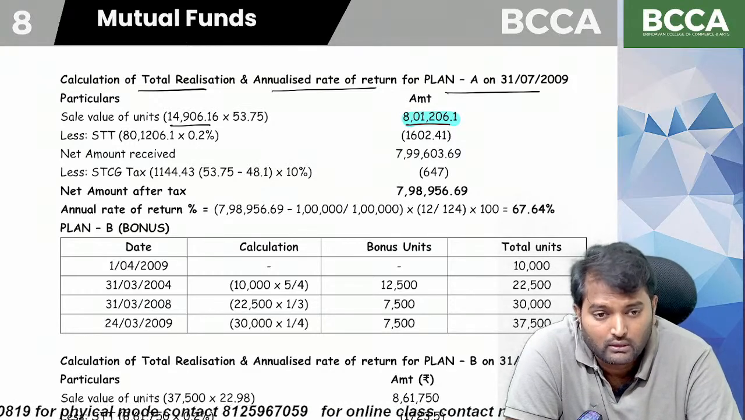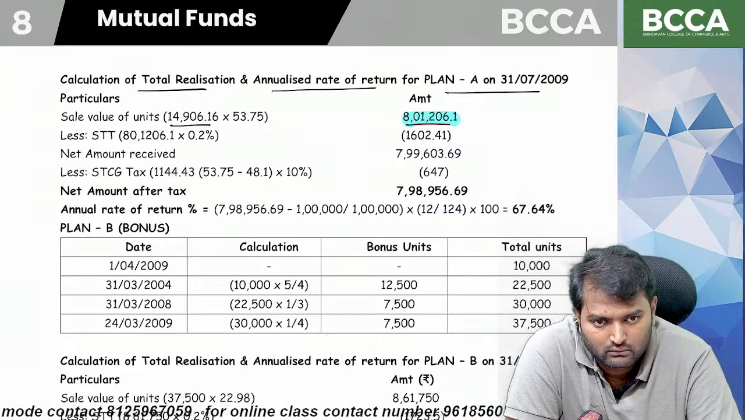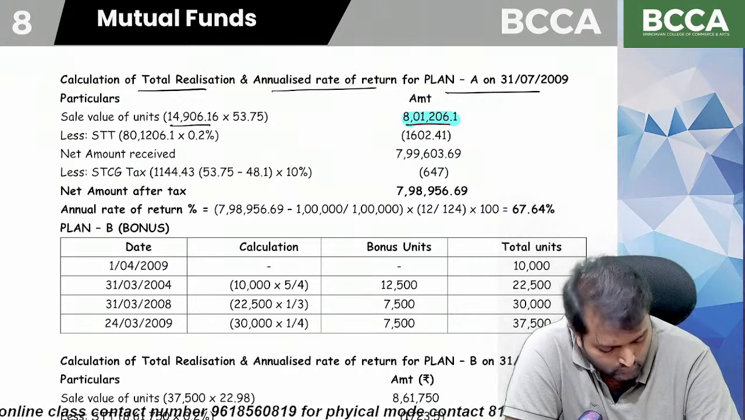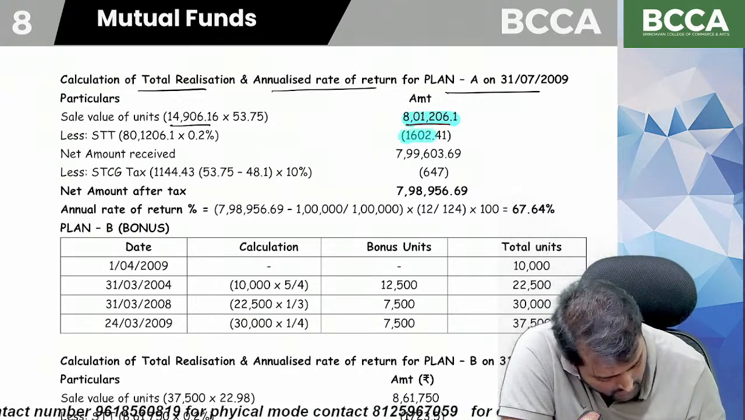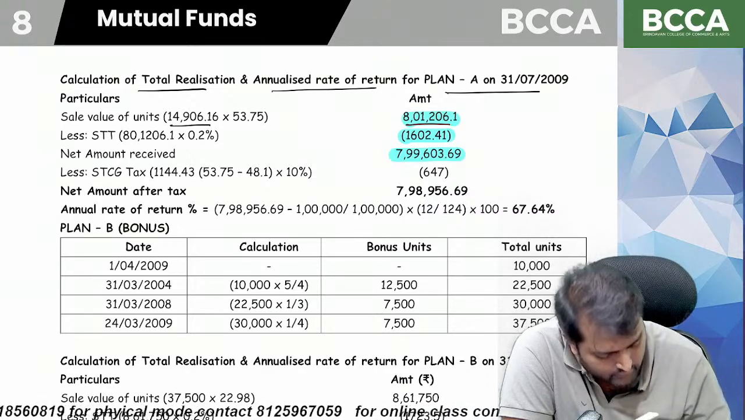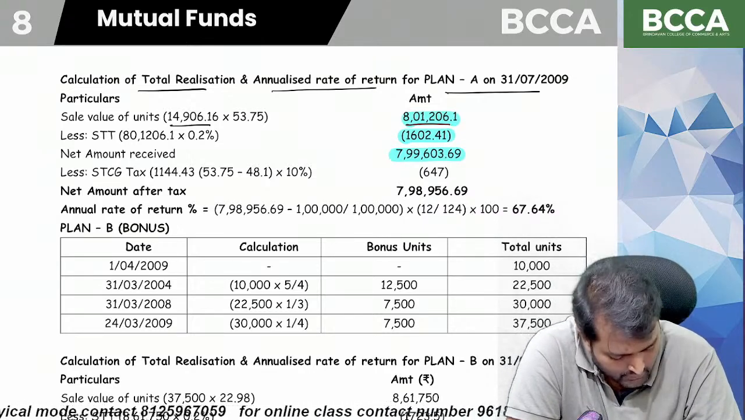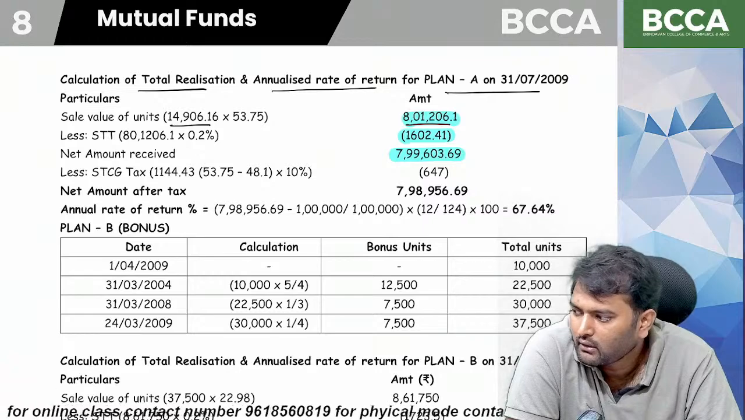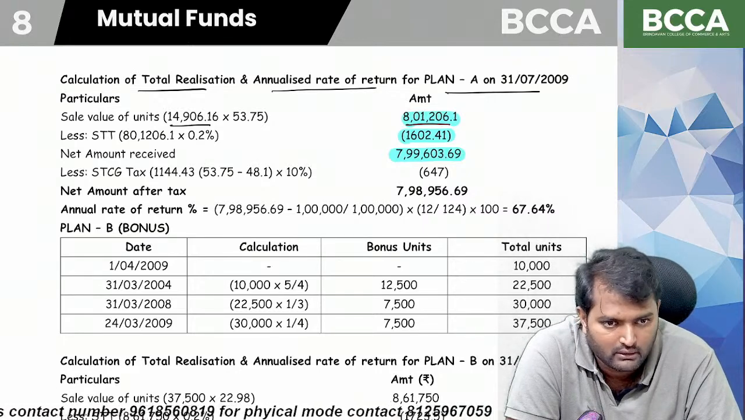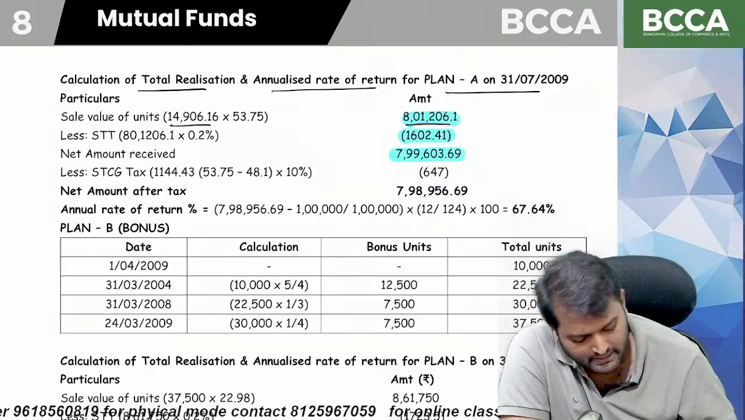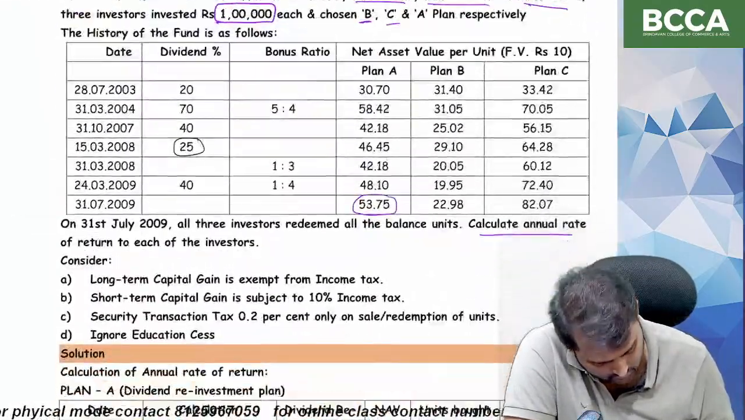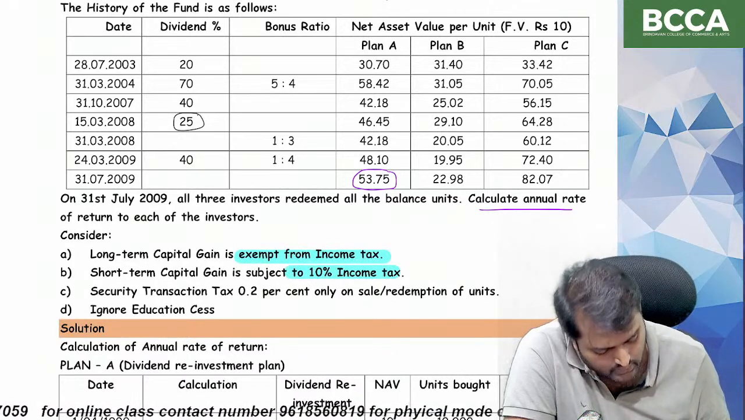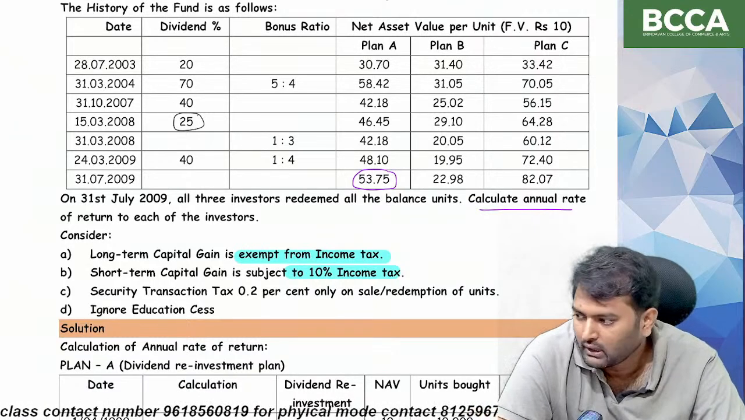Minus security transaction tax. What is the rate? 0.2%. So after payment of security transaction tax, we are left with 7,99,603.69. After payment of security transaction tax, this is the amount we realized. Long-term capital gain is exempt from tax, as mentioned in the question. But short-term capital gain is subject to 10% income tax. Ignore education cess.